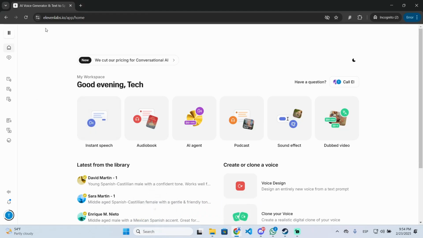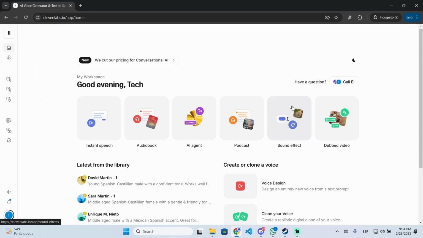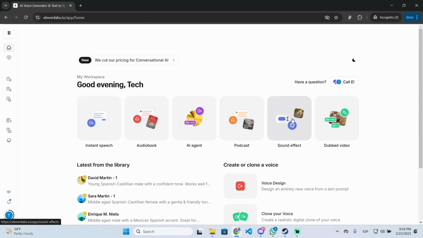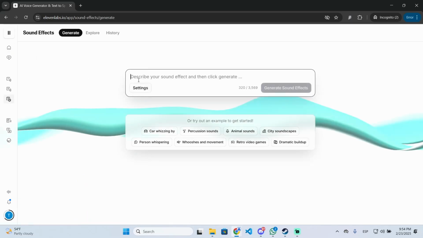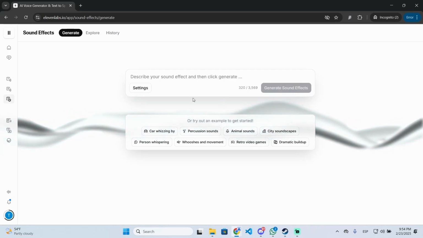All you need to do is create an ElevenLabs account if you don't have any, and then go to the left sidebar menu and you will see the sound effects option right here, or you can also find it at the home website under sound effect. So once you click there, you can describe your sound effect and then click on the generate button.